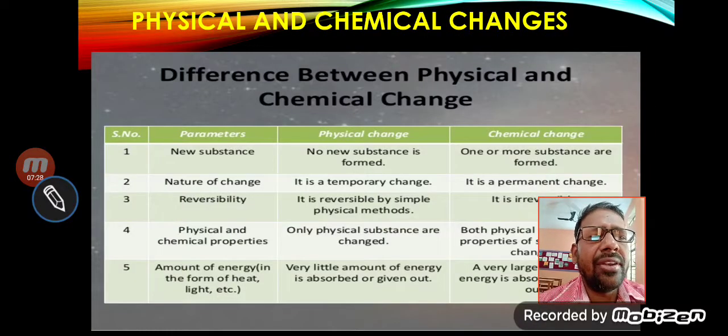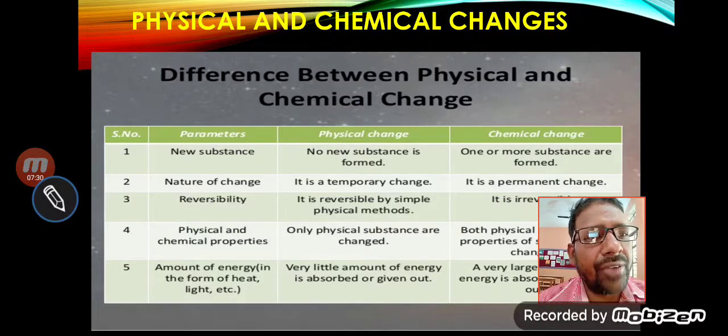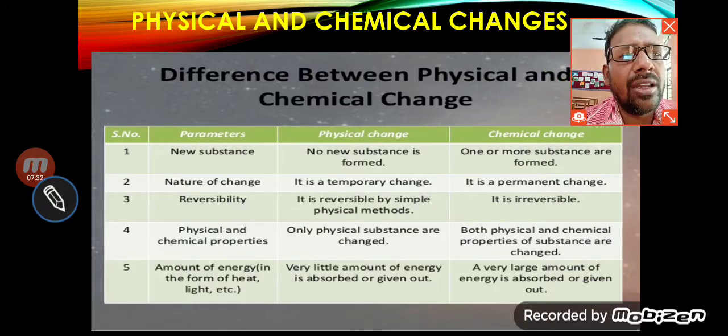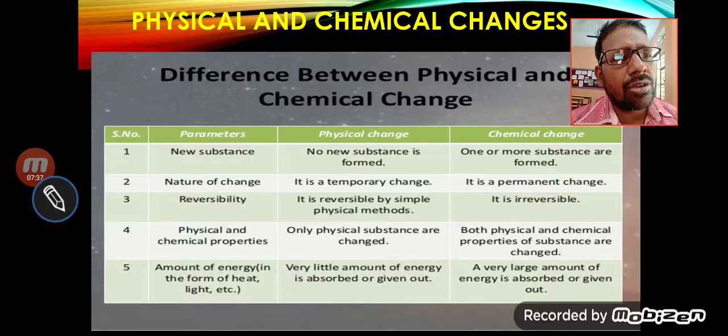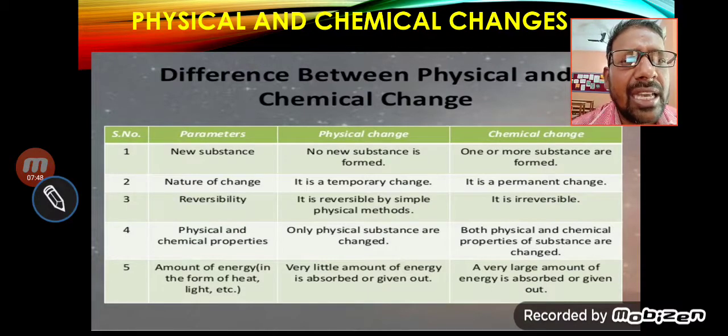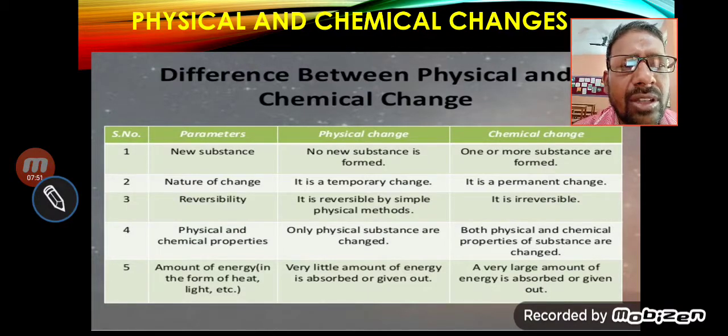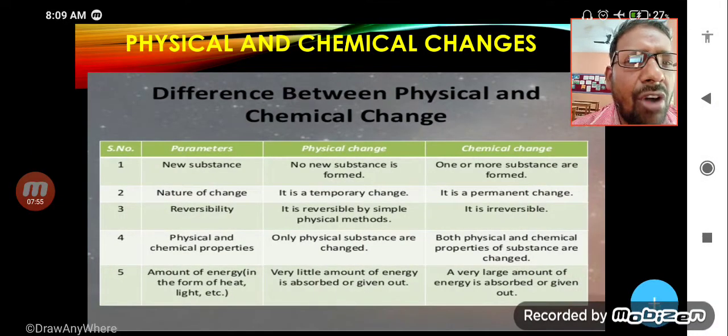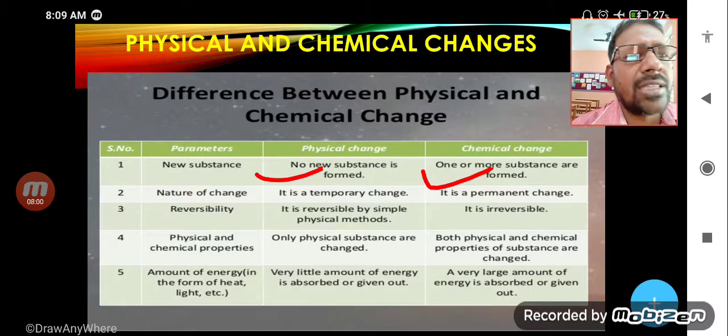And now the last one, which is very important for you: chemical and physical change. What is physical? Physical means only shape, size, color will change, but chemical means when two or more substances combine to form a new substance, that is called chemical change. You can see the differences given here. New substances: in the case of physical change, no new substances are formed, and in the case of chemical change, new substances are formed.